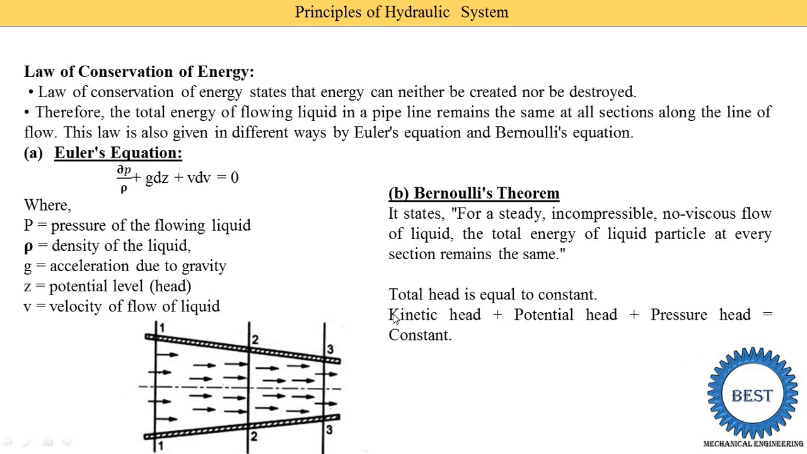Now suppose we apply this equation at section 1 and section 2. How do we write this equation? We know that the kinetic head is v square upon 2g, plus potential head is z, and the pressure head is p upon rho g, is equal to constant. Now we apply this equation at section 1 and section 2, and we know that the summation of all the energy at 1 and 2 is the same. So we write v1 square by 2g plus z1 plus p1 upon rho g is equal to v2 square upon 2g plus z2 plus p2 upon rho g. You can also make this equal to section 3, that is v3 square upon 2g plus z3 plus p3 upon rho g.